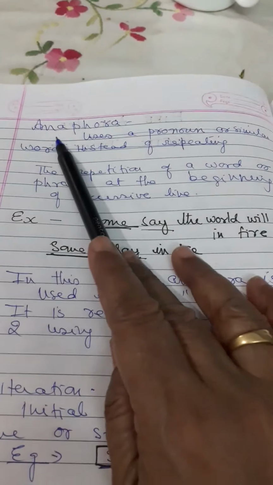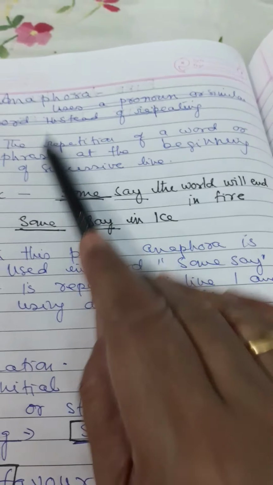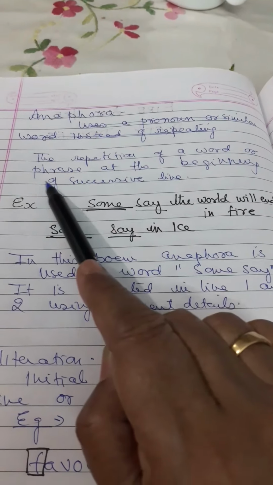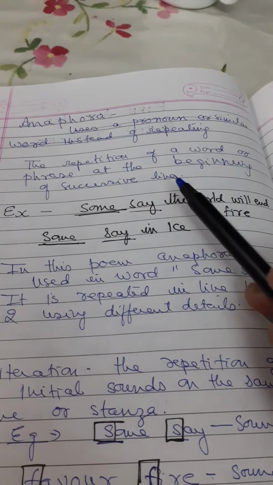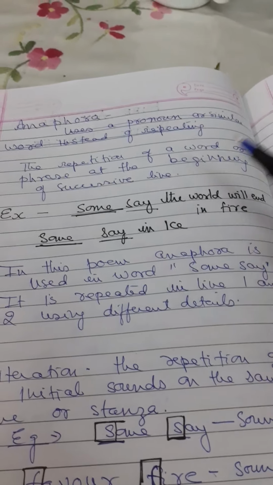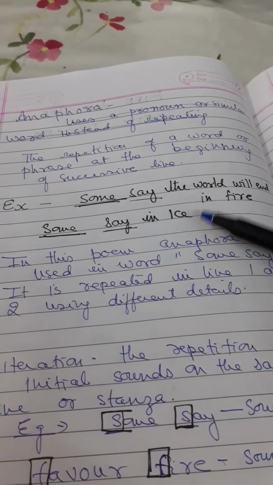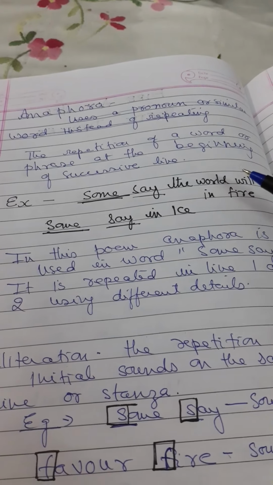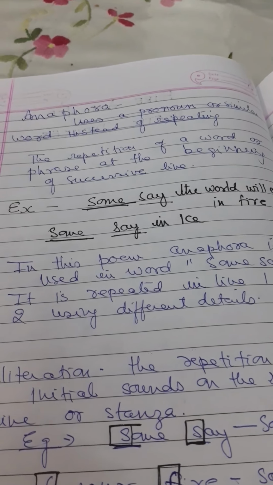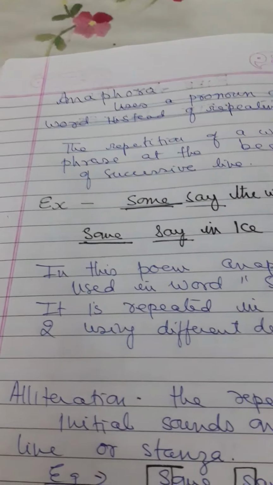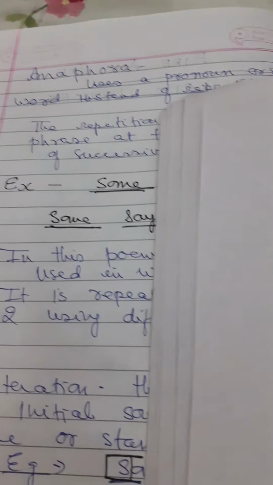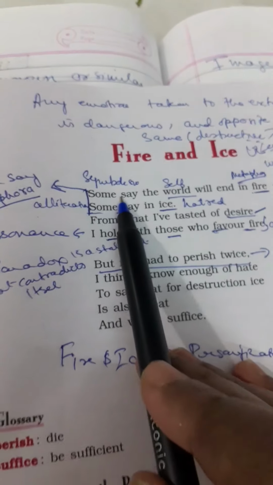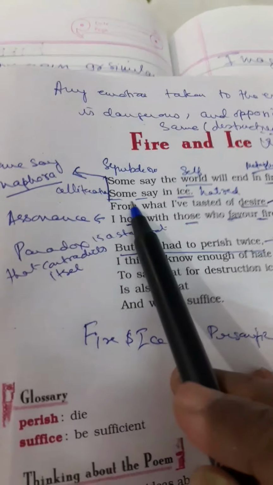Now we come to the next one, that is anaphora. What is anaphora? The repetition of a word or a phrase at the beginning of successive lines. When the same word or phrase starts the first line, the second line and the third line, it is called anaphora. I'll show you in the book the example of anaphora: Some say the world will end in fire, some say in ice.